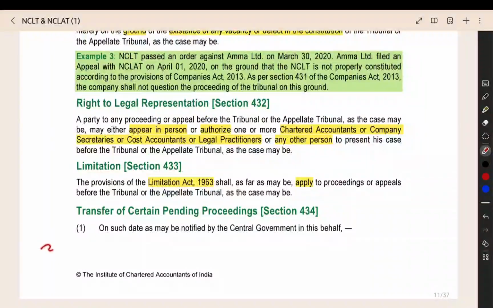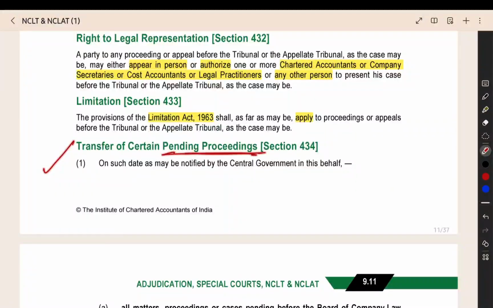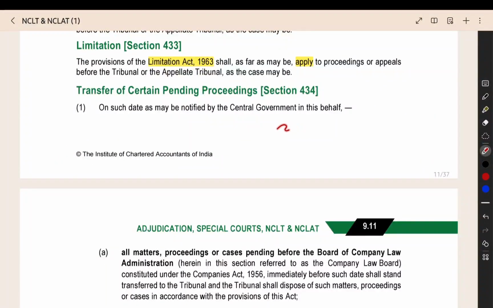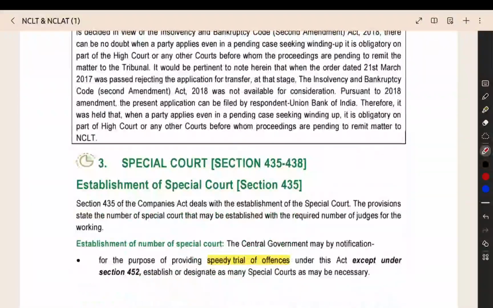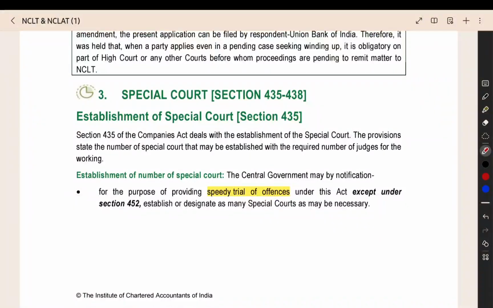Now, this provision is about transfer of certain pending proceedings from the old Companies Act. Before the NCLT, we had the Company Law Board. All the proceedings from the Company Law Board should be transferred to the newly established National Company Law Tribunal. For that, they have given one provision. You can read it by yourself. That is not that important. So that's all about the NCLT and NCLAT.